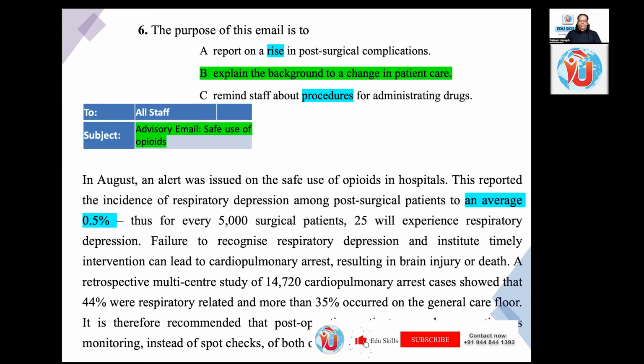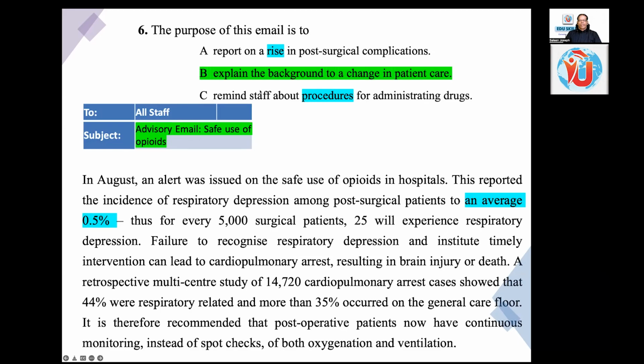A retrospective multi-center study of 14,720 cardiopulmonary arrest cases showed that 44% were respiratory related and more than 35 occurred on the general care floor. It is therefore recommended that postoperative patients now have continuous monitoring instead of spot checks of both oxygenation and ventilation.